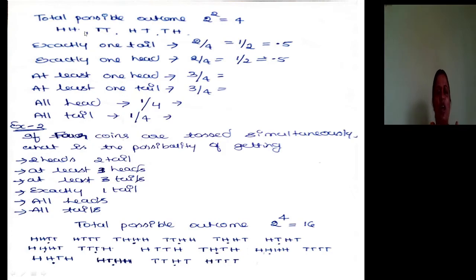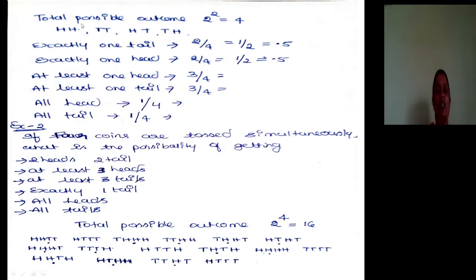You need to concentrate on one tail. Here it is, here it is. So, how many favorable outcomes are there? 2 favorable outcomes out of total possible outcomes, that is 4. So, 1 by 2. If you simplify it, 0.5. So, there is 0.5 probability of getting exactly one tail.